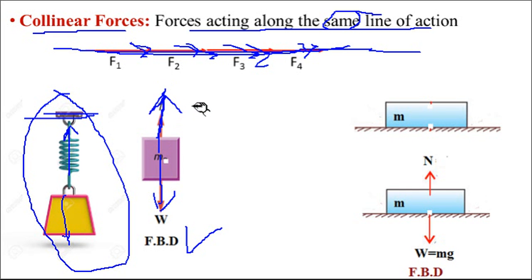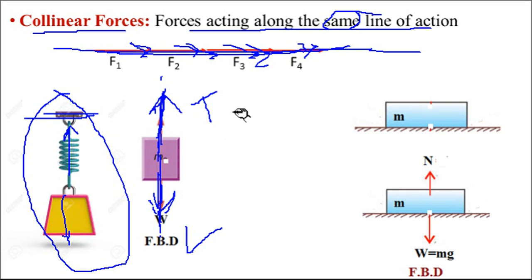And these are the two forces: tension in the spring or that particular mechanism, and weight in the downward direction. Here I want to explain what is collinear. When you draw a free body diagram, weight is one of the forces and tension in the upward direction is the other. But this weight and tension both have the same line of action, that I want to show here.